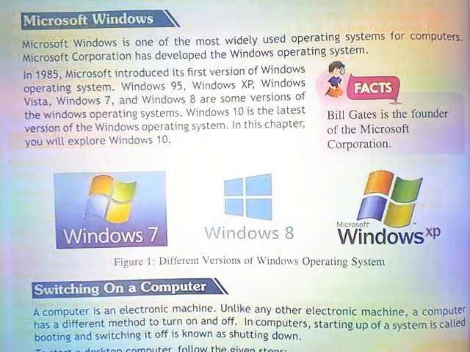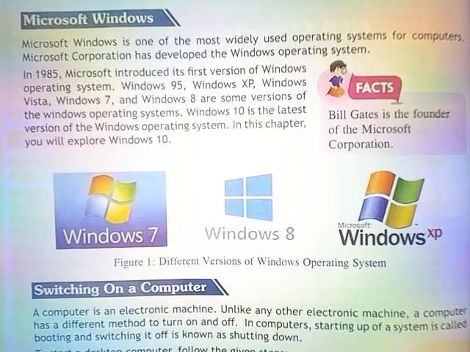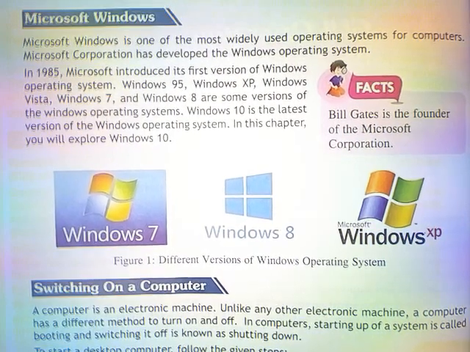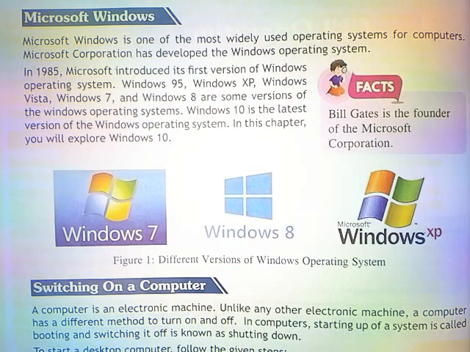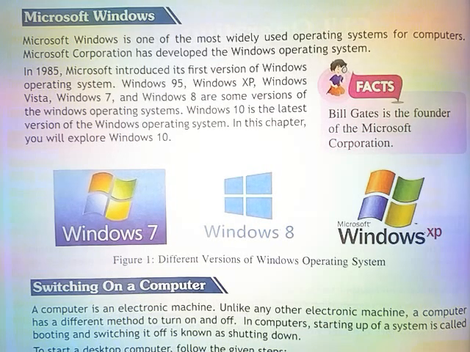Microsoft Windows. Microsoft Windows is one of the most widely used operating systems for computers. Microsoft Corporation has developed the Windows operating system. In 1985, Microsoft introduced its first version of the Windows operating system.